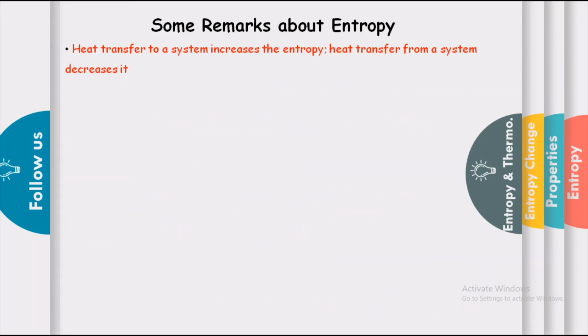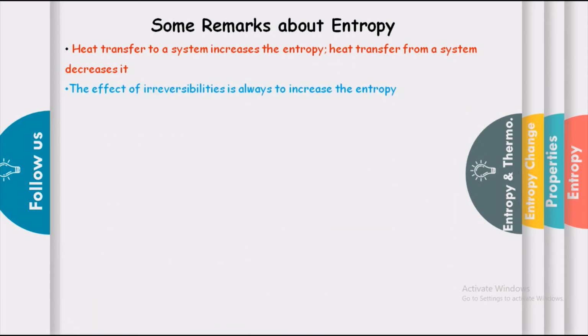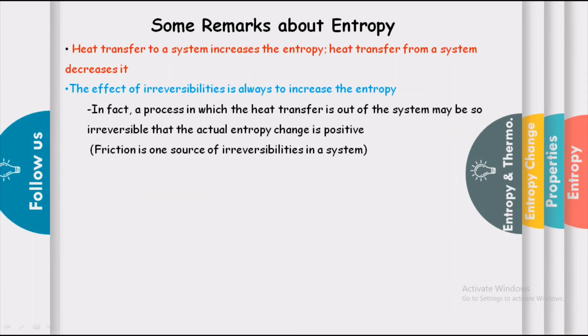Another remark is that heat transfer to a system increases the entropy, and heat transfer from a system decreases the entropy. The effect of irreversibility is always to increase the entropy. In fact, a process in which heat transfer is out of the system may be so irreversible that the actual entropy change is positive. Again, friction is one of the sources of irreversibilities in a system.